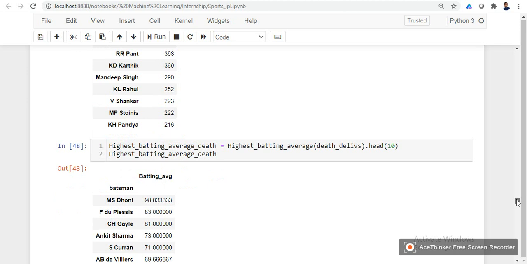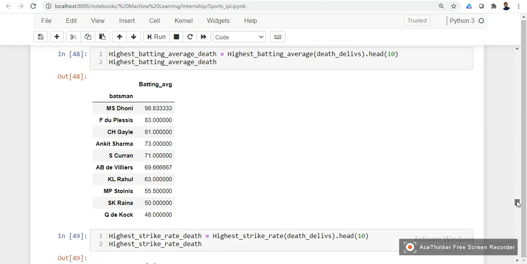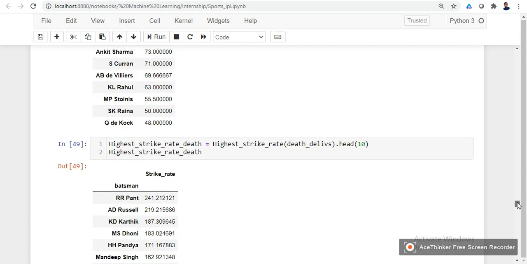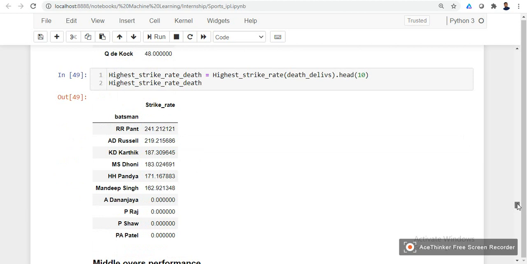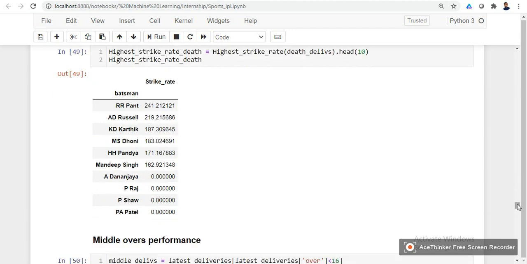In the highest batting average at the death overs, again we have MS Dhoni with a 98.83 batting average. Next, Faf du Plessis with an 83.0 batting average. Next, Chris Gayle, Ankit Sharma, Sam Curran, and other players as well. And the next category, highest strike rate at the death overs. Here we have Rishabh Pant, Andrew Russell, Dinesh Karthik, MS Dhoni, Hardik Pandya, and other players.